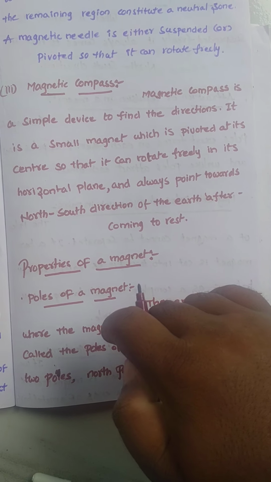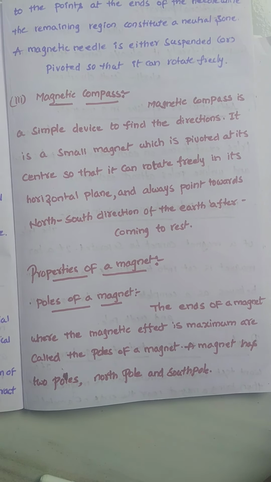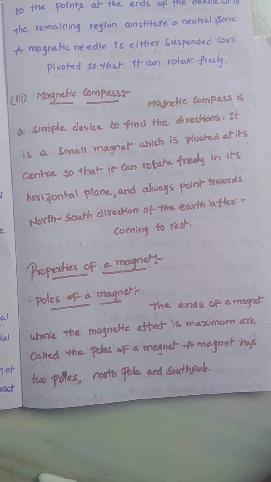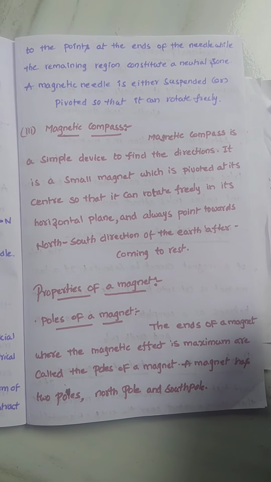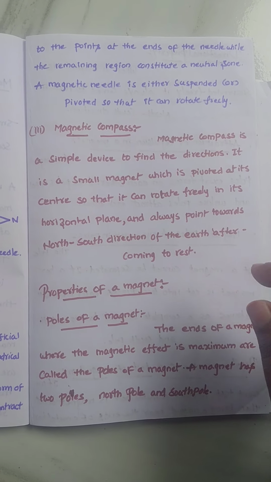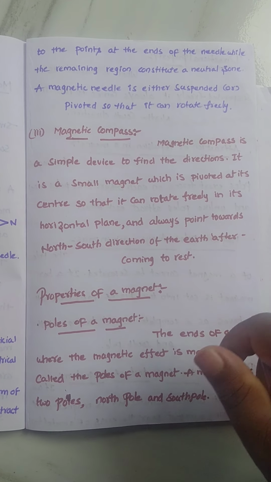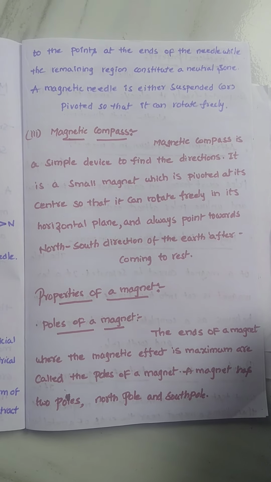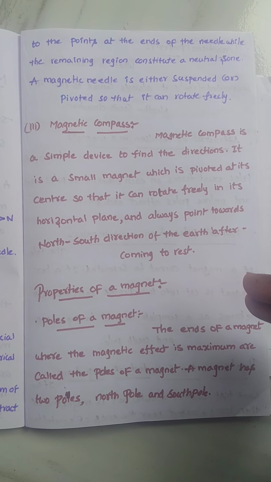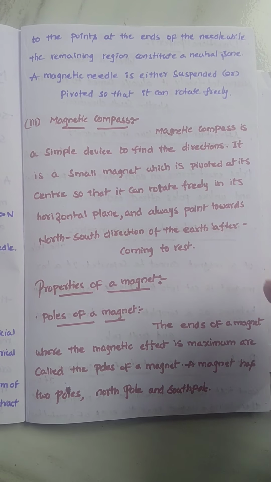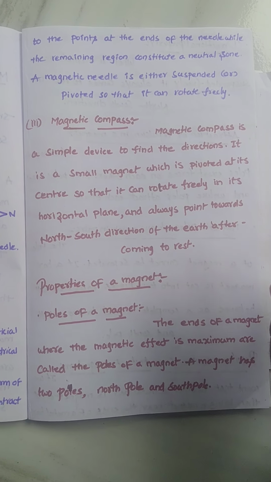Next one is properties of a magnet. First, I want to discuss the poles of a magnet. The poles are nothing but the ends of a magnet. We call them the poles: one is the north pole and the other is the south pole. Why are they called poles? Because in the whole magnet, only there is the magnetic effect at its maximum.